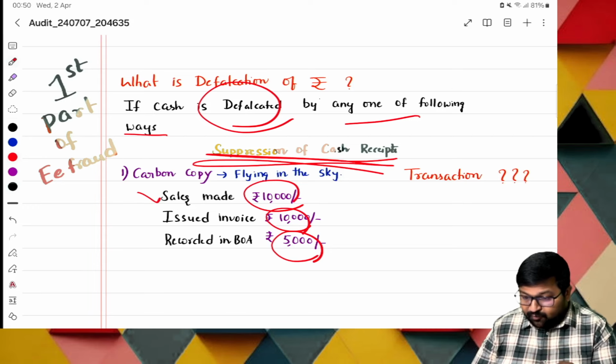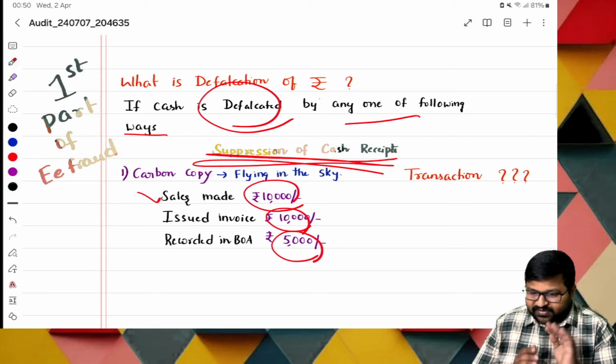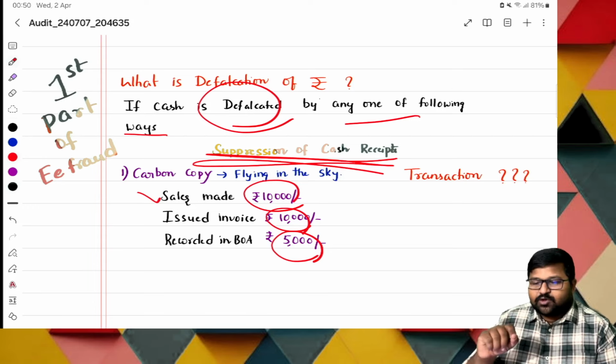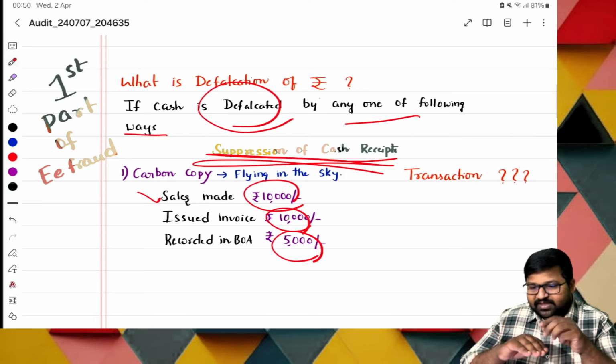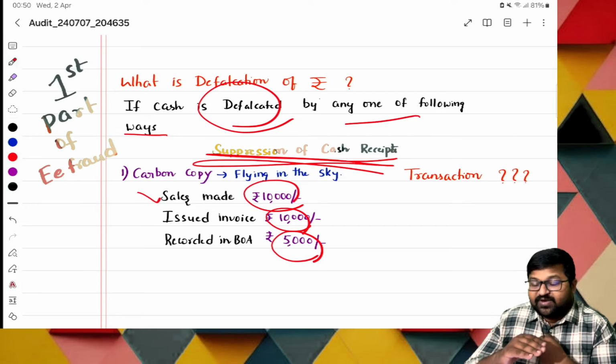But while issuing an invoice, there will basically be three copies. Normally I'll go with a basic example, two copies. One is the original copy and the other is a carbon copy, and carbon paper is placed between these two papers. Now we write on the original paper. The original invoice will be given to the customer, and the other part, the carbon copy generated there, we hold for ourselves for the sake of recording.